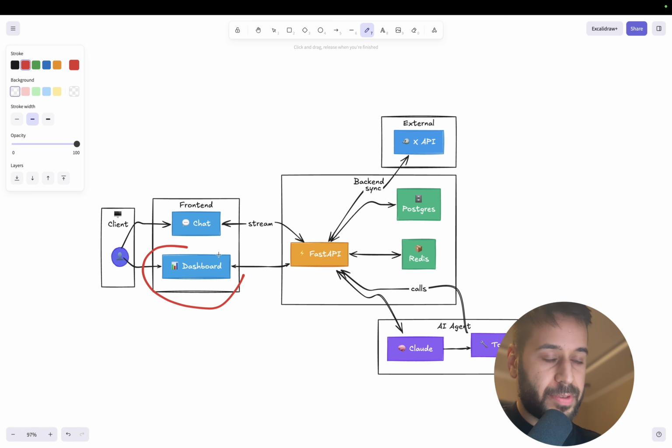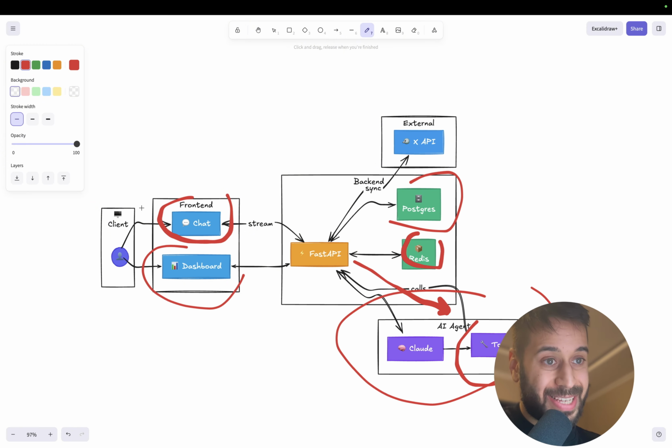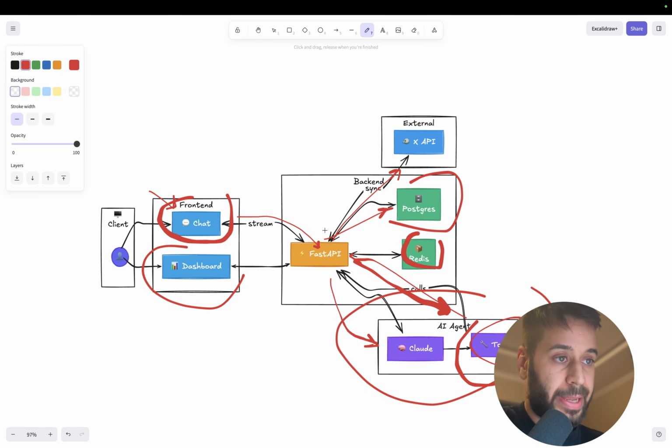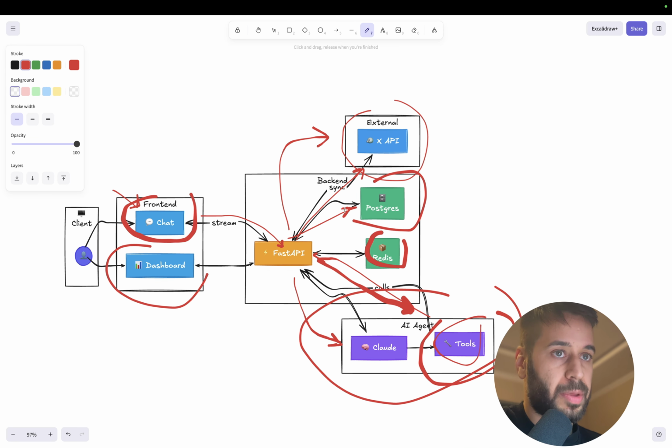Okay, so how I built it. So first we have the dashboard, and then we have the chat. So the chat basically connects to the backend. The backend is where the data lives from Postgres, with the cached data as well for fast access, and also the AI agent. And when the user asks a question, first it goes to the chat, and then the chat will send it to the API. The API will call the agent service, and the agent service, if it needs any access to tools, it can call the API to get any data. But if it needs access to external data, like trending topics, or it needs access to recent posts, it goes to the bird skill or to the bird service that I'm using.